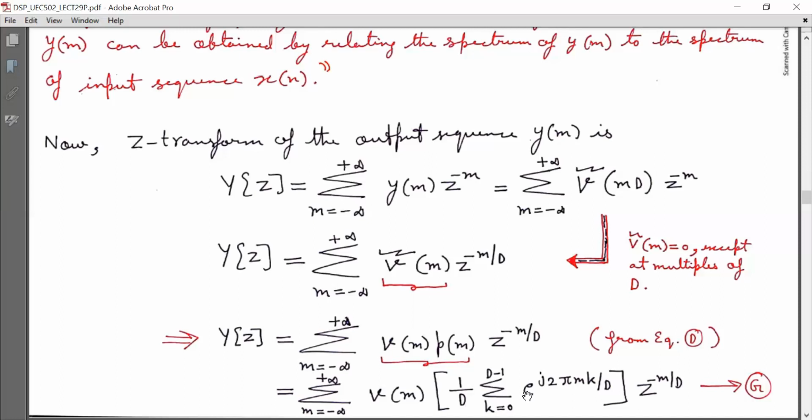So I can express Pm in Fourier series representation and substitute that in equation D, and I will get equation G, that is summation m running from minus infinity to infinity Vm bracket 1 by d summation k running from 0 to d minus 1 e raised to power j 2 pi m k by d, and that into z raised to power minus m by d.